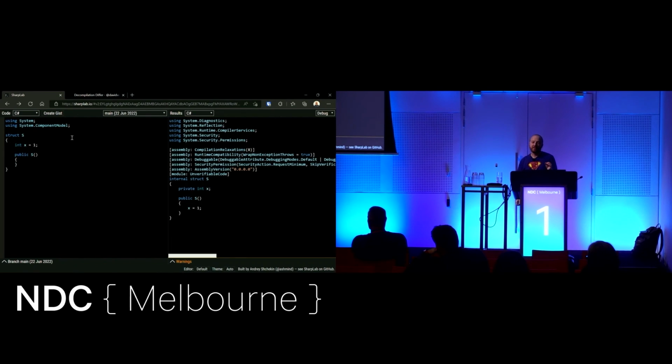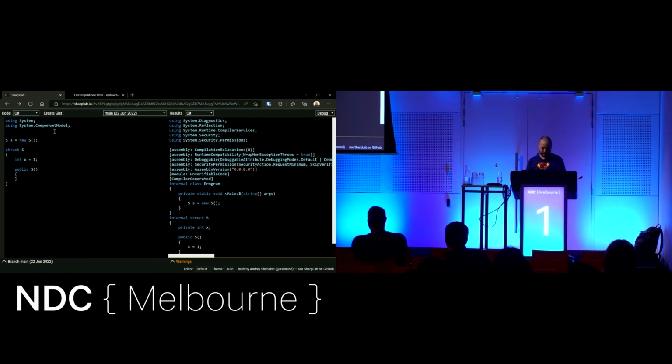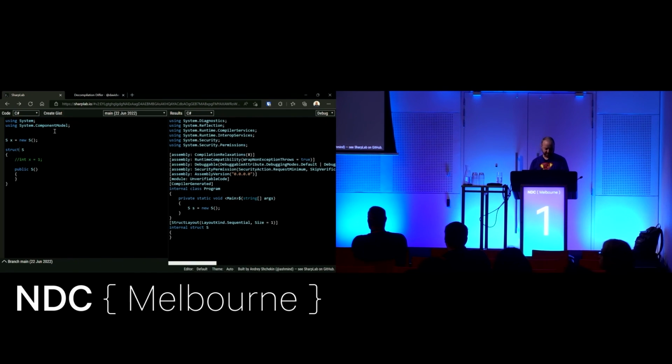If you don't use structs, again, you don't care. If you do use structs, that's cool. You can do normal things with them. The reason it's worth mentioning is you might see errors. So if I go S x equals new S, and I think if I comment that out, anyway, there is coming, if there isn't already, a warning that will be on this.